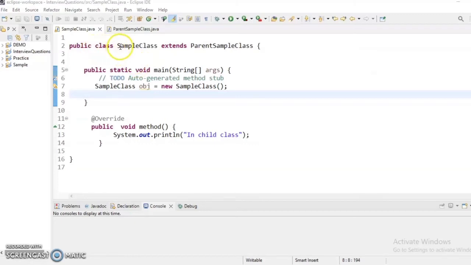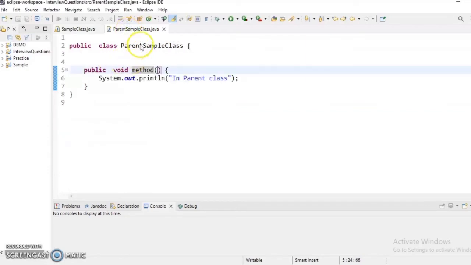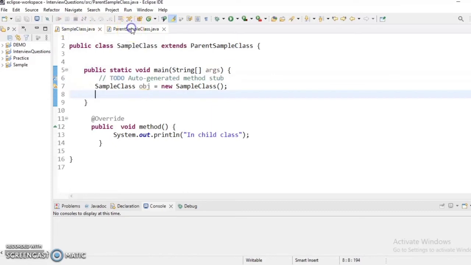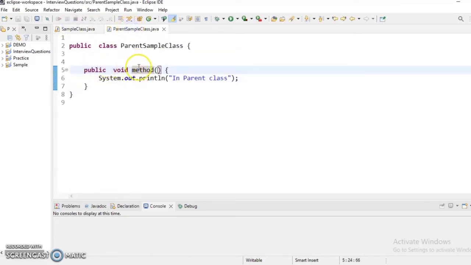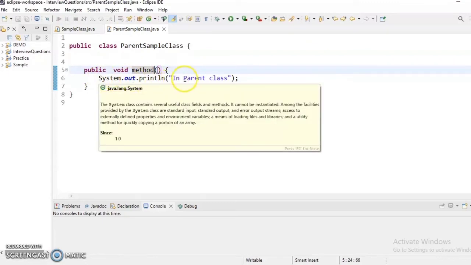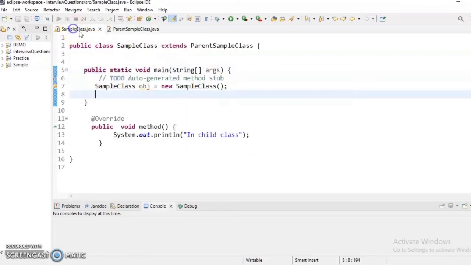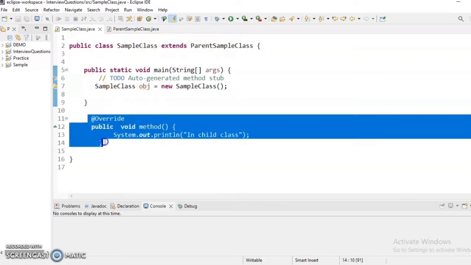Here I have declared a class sample class, and I am extending the parent sample class. I have declared one more class, parent sample class. So this is the parent class, and this is the child class. In the parent class I have one method named method, and there is only one statement, that I am in the parent class. Here we are extending this class and overriding the same method.